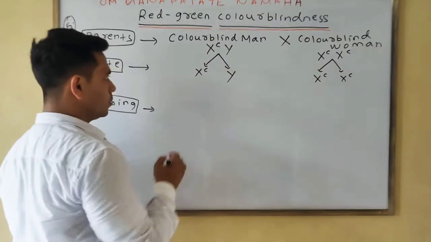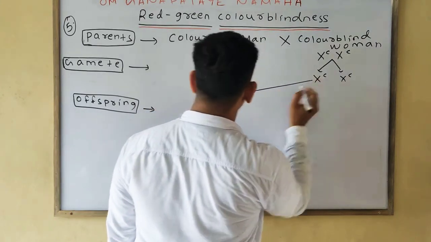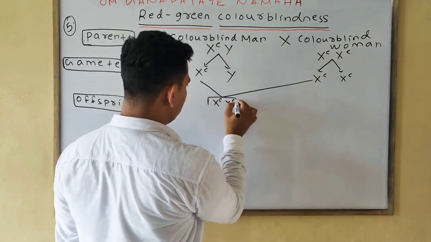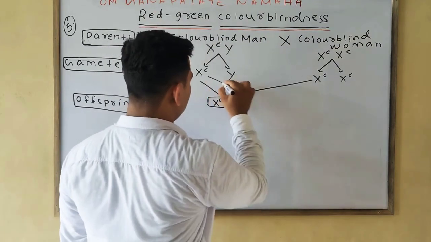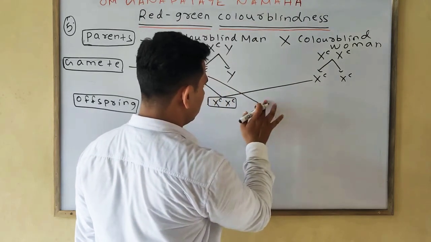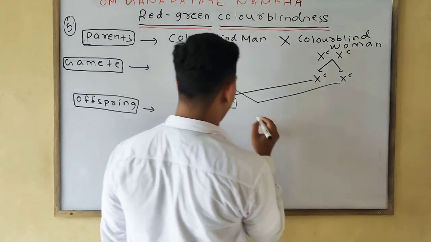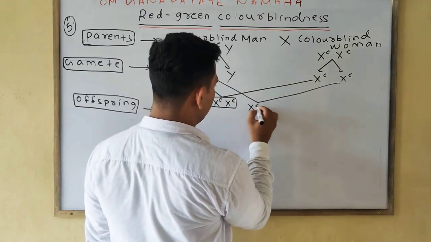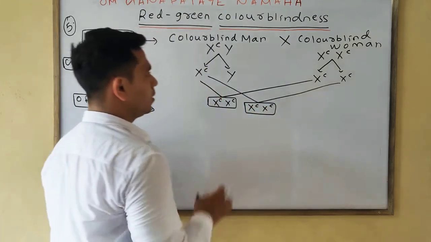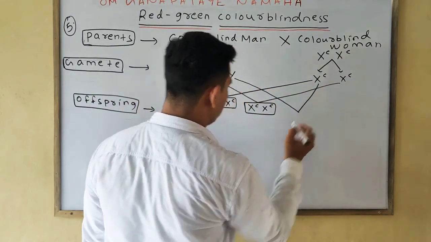Now we'll do the cross. Okay. This one is your Xc. Later on we'll cross this one and this one. So we'll find simply the same XcXc. Okay. Next we'll cross the second one. What we'll find?